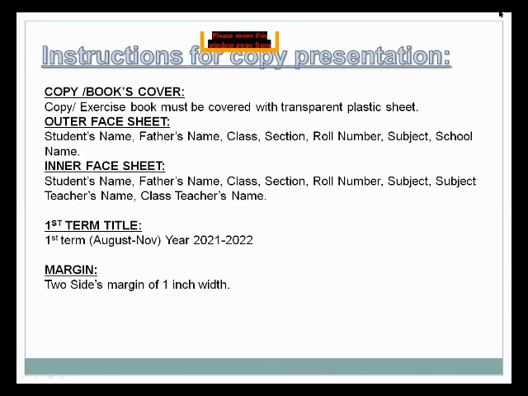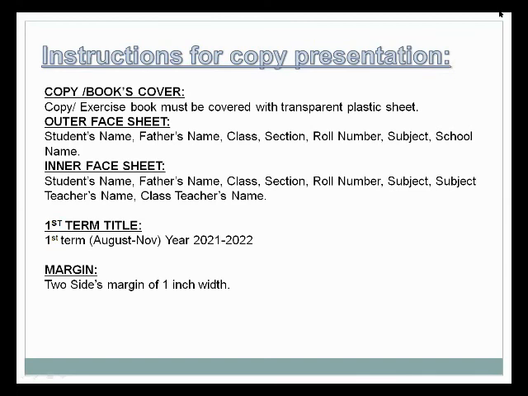I will again repeat the instructions before starting the written work. Before sharing the home task, I will explain again what is important. First, you will complete your outer face sheet with a permanent marker, and you will cover it with the plastic sheet. After that, you will move inside the copy and complete the inner face sheet on the first page of your copy.